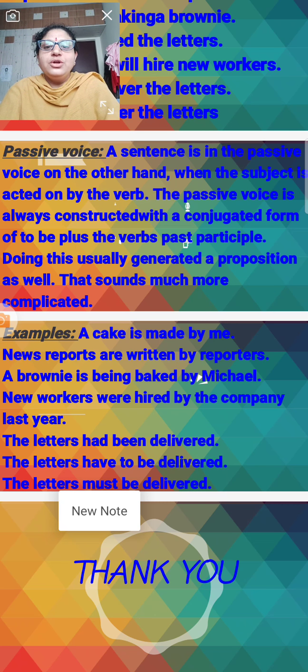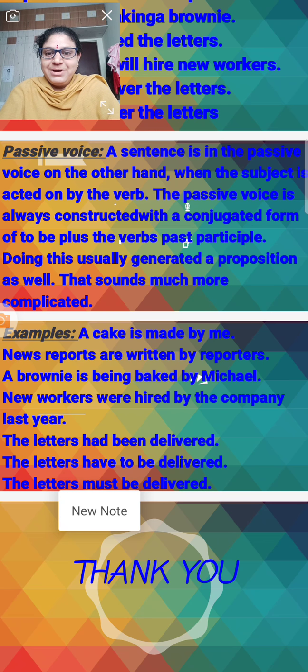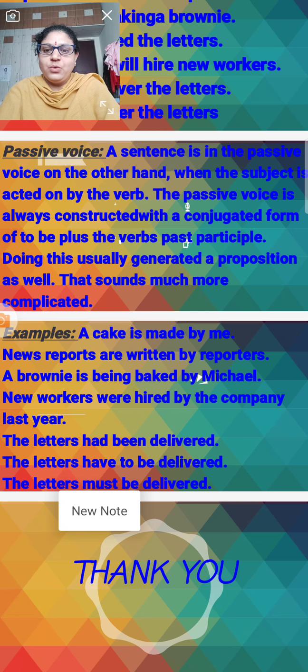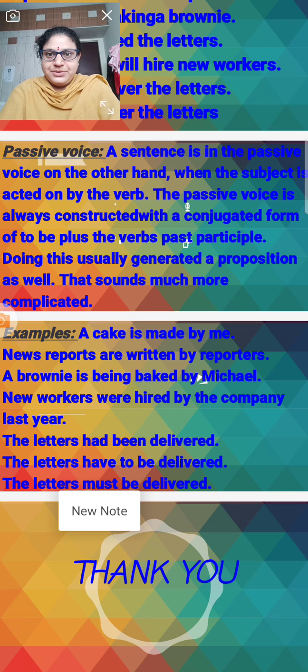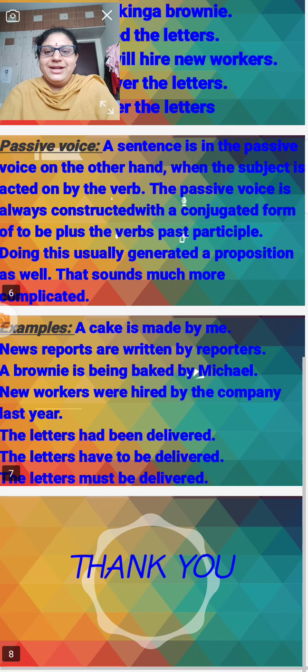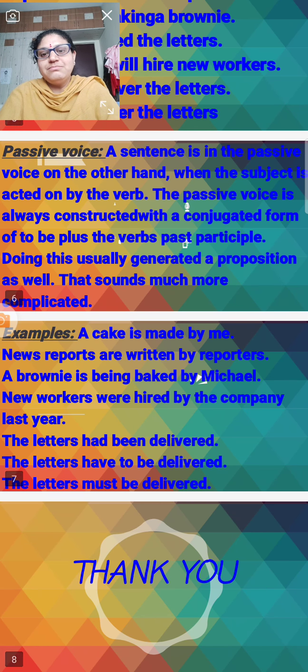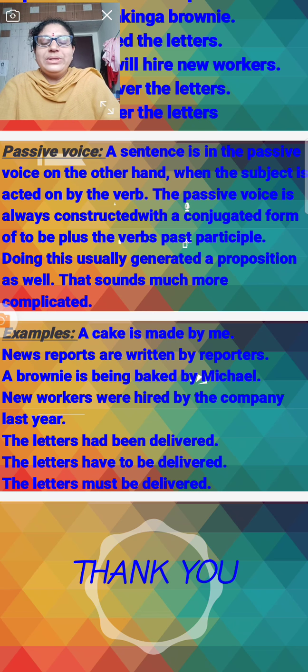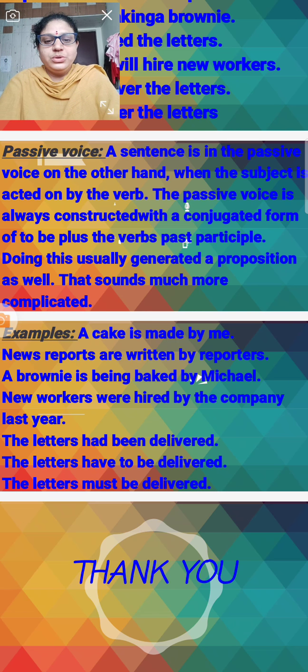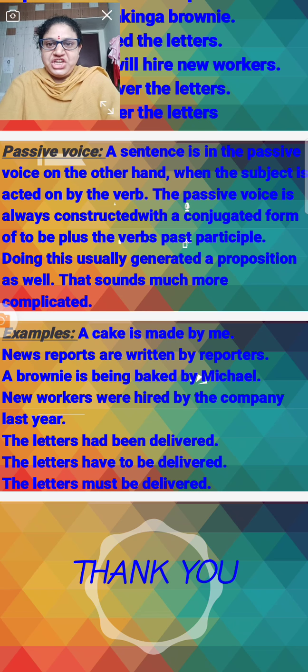New workers were hired by the company last year. Were hired. The letters had been delivered. Had been delivered. The letters have to be delivered. Have to be. The letters must be delivered. Must be. Right? So when the subject is changed, the verb also changes.